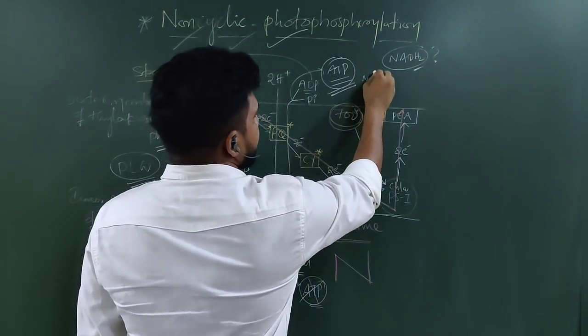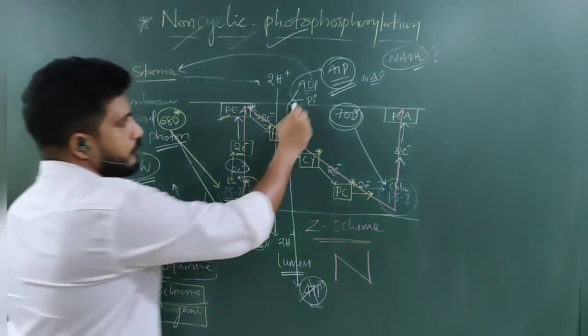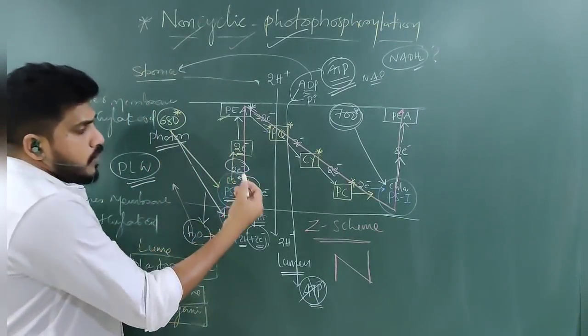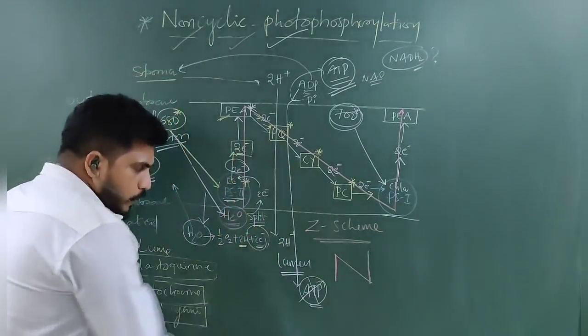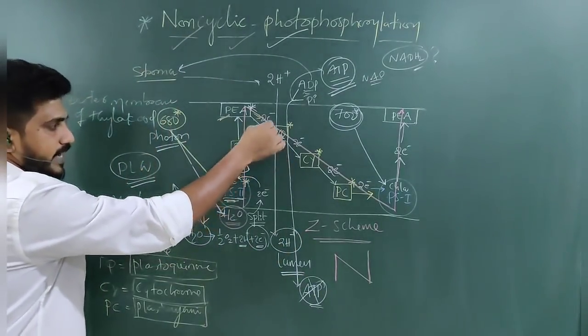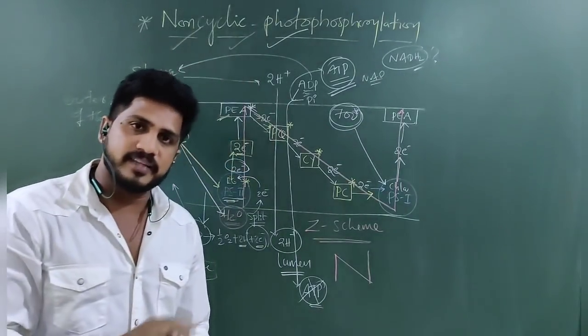Clear? Here NADs will also be there in the stroma, but not NADH2. The stroma is full of ADPs and NADs. Clear? So inside the lumen, protons are accumulating. As electrons are falling, energy is releasing. This is a very important thing. I hope you understand everything.